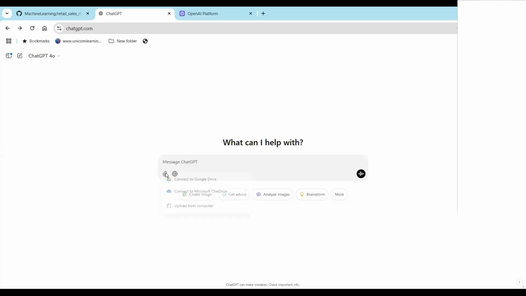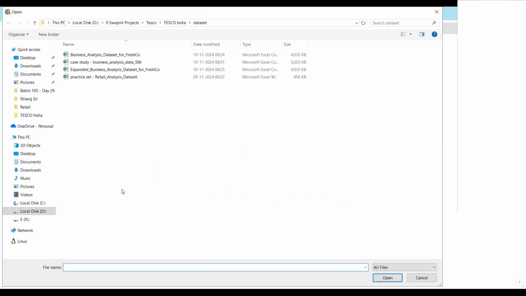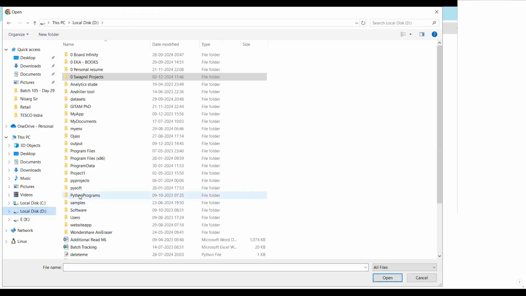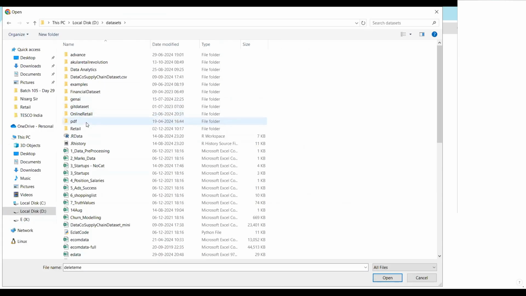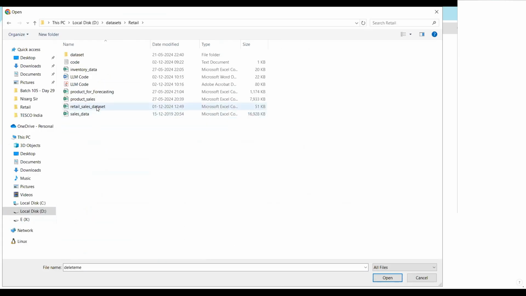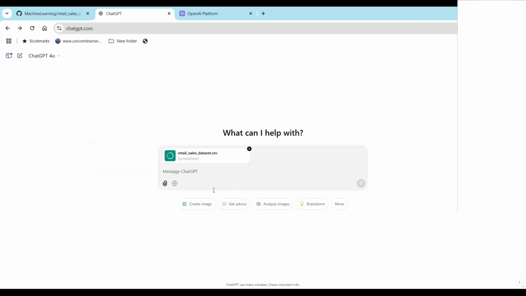So I'm going to click on this and say upload from my computer. You can upload from Google Drive as well, Microsoft OneDrive as well. But I have it on my local machine, so I'm going to do it. I have it in data sets, in retail, and let's say retail sales data. Okay, so I have uploaded my CSV file with the entire content.